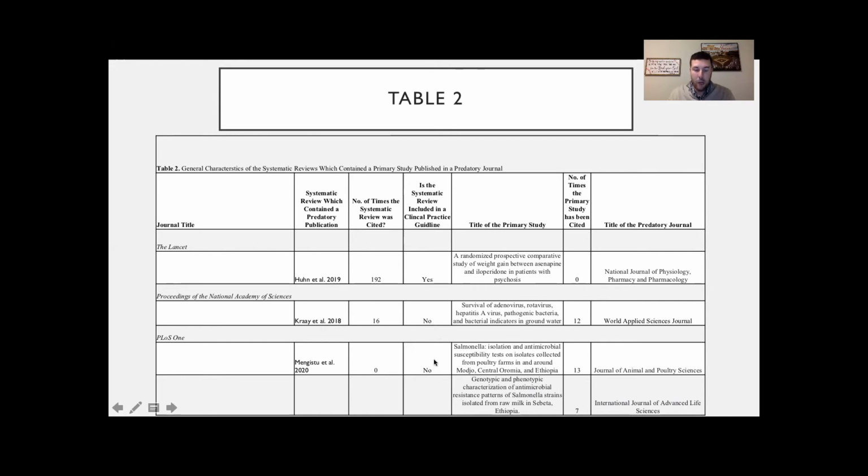The others were not, but we also did happen to look up and find out how many times these systematic reviews were cited, as well as the title of the primary study that had been published in a predatory journal is listed here, along with those predatory journal titles.